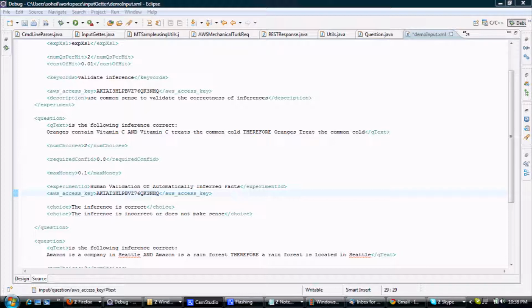The input is an XML file. The most important part of the input XML is the question element. It contains the question to be asked, which in this case is the verification of an inference.